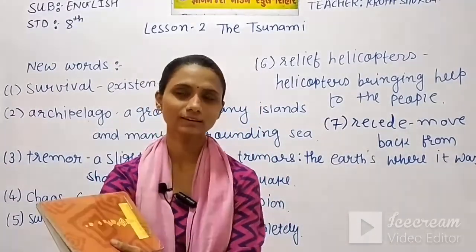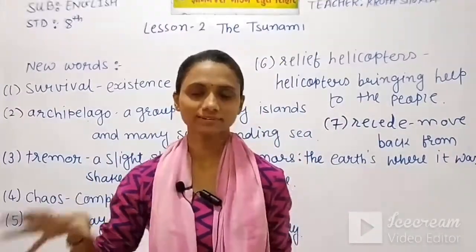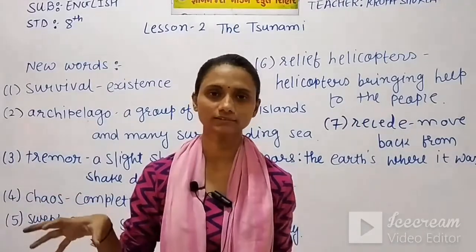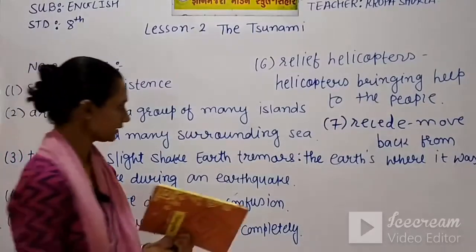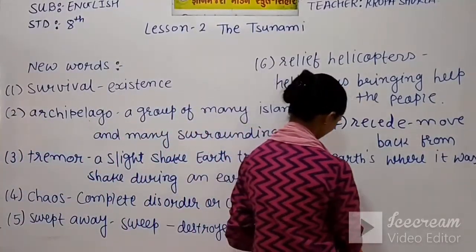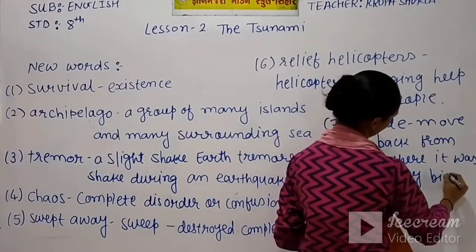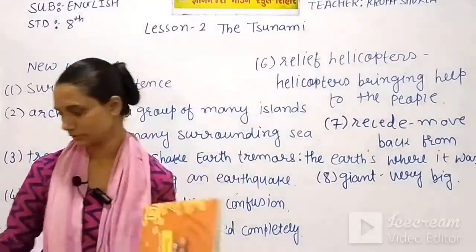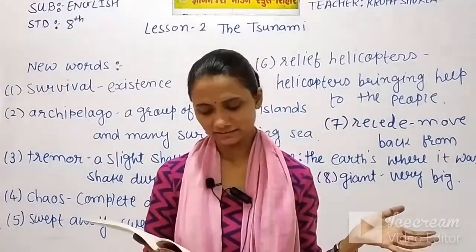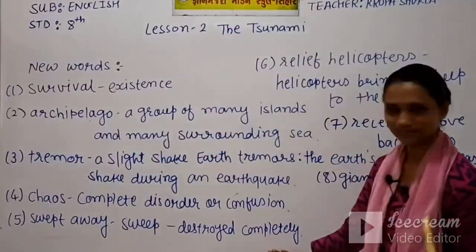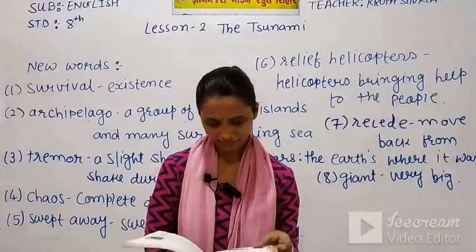So what happened when Alma's grandfather was hit by something and fell down? At that time, Alma's father saw that and came to help his father. And that was the time when the great wave came. Giant means very big. So here we got one word, that is giant. Means very big. So when they both were trying to survive or come out of that situation, at that time a very big wave came and swept both of them. And Alma's grandfather and Alma's father both were destroyed completely by that wave.